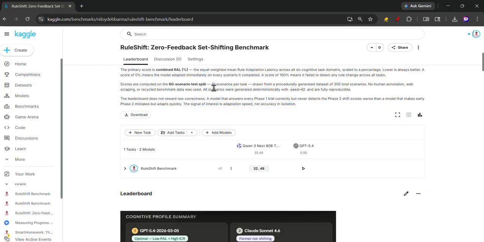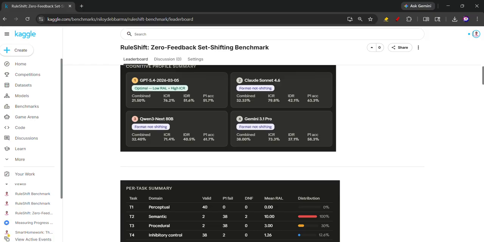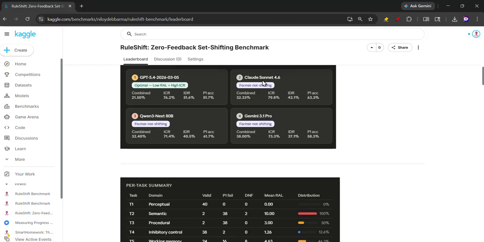The final leaderboard score is the average RAL across six different cognitive tasks. Because of time and cost limitations, I used GPT, Claude, Qwen, and Gemini 3 Pro. Gemini 3.1 Pro sometimes had a timeout issue, so I need to fix that. Another thing is that Qwen sometimes generates non-type objects, so I should look into that also.